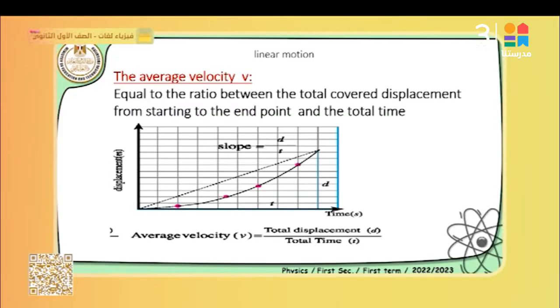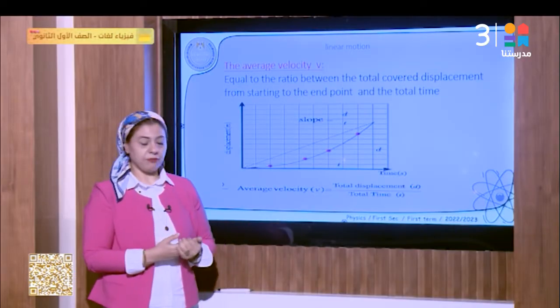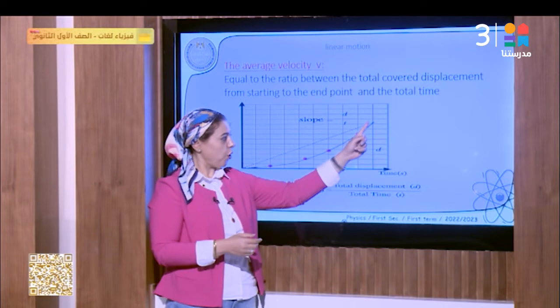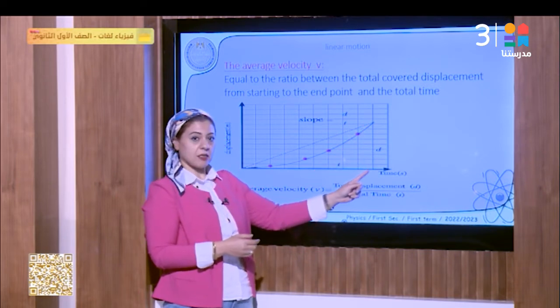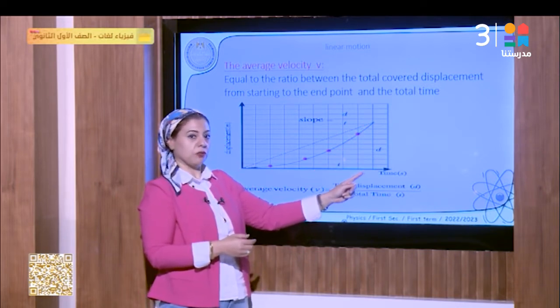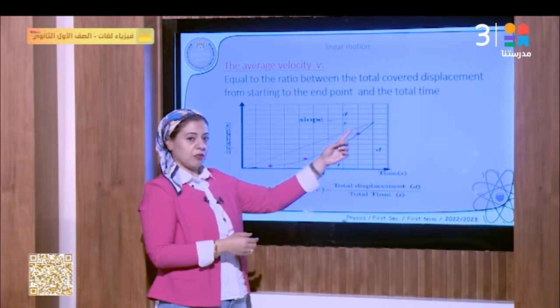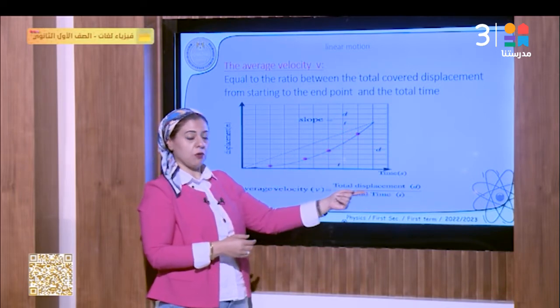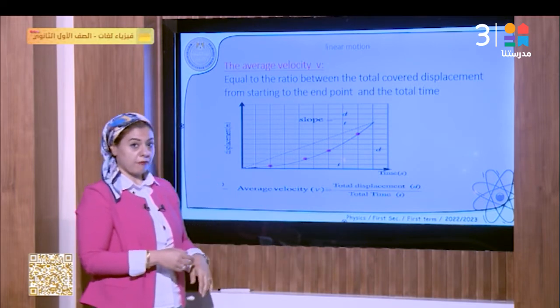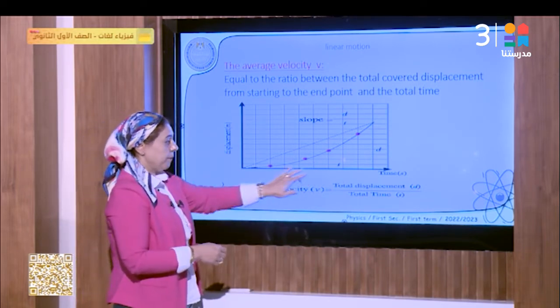So we connect the starting point to the end point, we get a straight line just like this, which represents the total displacement of the object. We divide the total displacement over the total time. How can we get the total time from the graph? From the maximum point of the time on the x-axis during the motion of the object. We find the length of the displacement over the total time of the motion, and we get the average velocity.